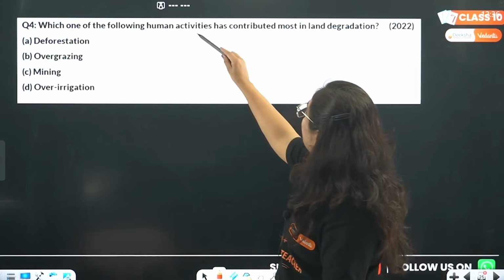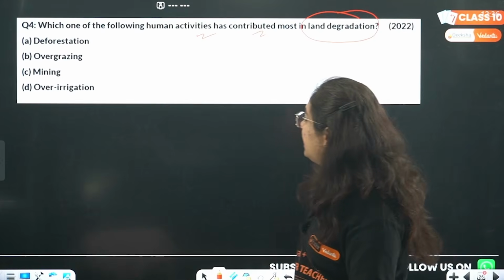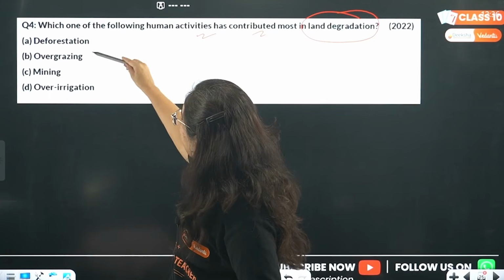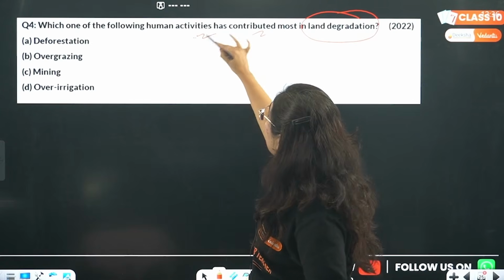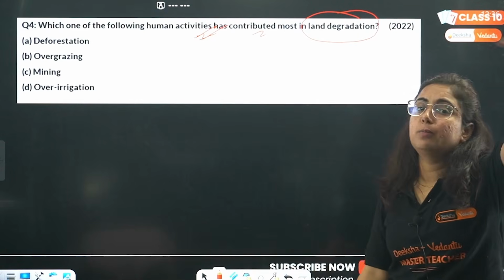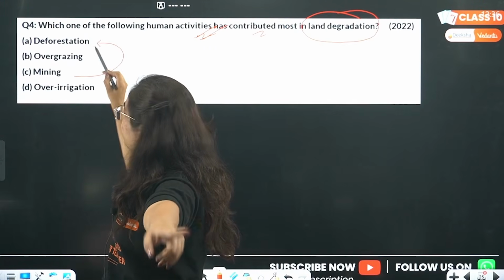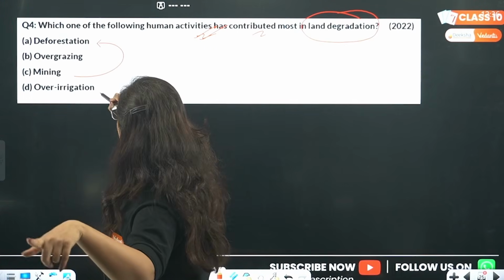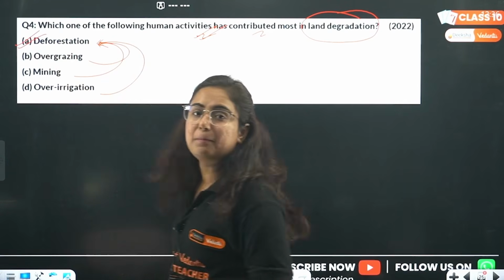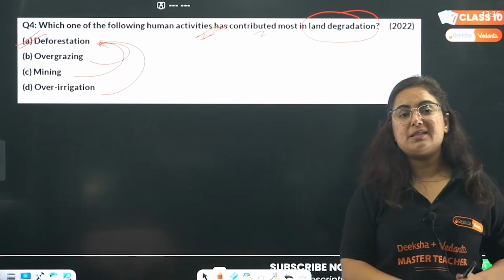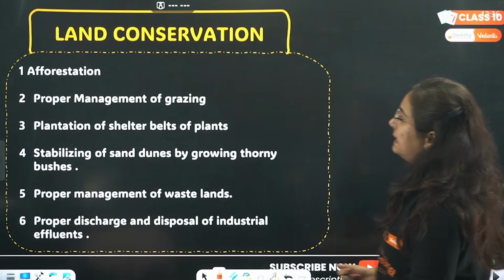Which one of the following human activities has contributed most in land degradation? Now, here is the good question. Is it deforestation, overgrazing, mining or over irrigation? Beta, which one of the human activities has contributed most? So see, over mining is also done because we cut the forest. When we do over irrigation, we cut the forest. So deforestation is the major reason. Deforestation is what, bacha? The major reason that contributed to land degradation.